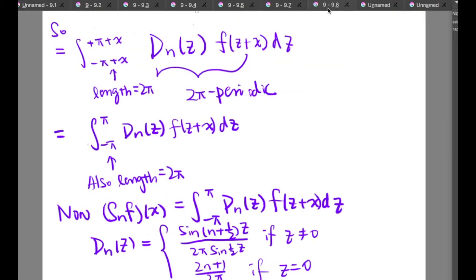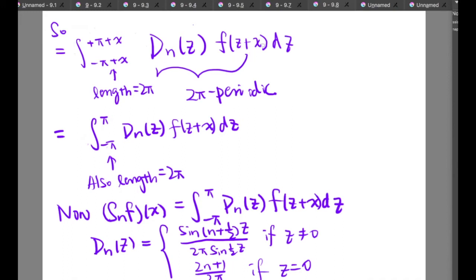And therefore, remember our expression in the previous page. It says that the partial sum can be expressed in the form of the integral from negative pi plus x to pi plus x of d_n(z) f(z plus x).